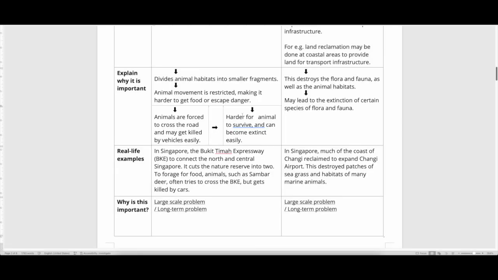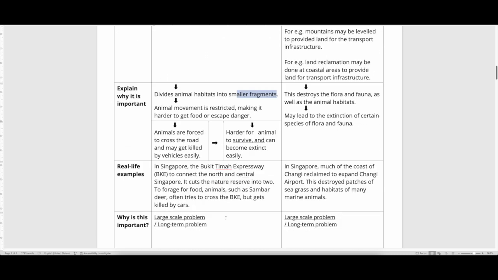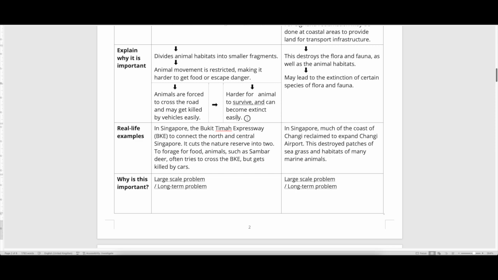So when it's harder for animals to survive because you cut up their habitats into smaller fragments, they are restricted to smaller areas, it's harder for them to survive, and it's easier for them to become extinct. Why is this an important problem? Is it because it's a large-scale problem or a long-term problem? Well, animal extinction is a long-term problem, right? Because animals can no longer come back once they're extinct.